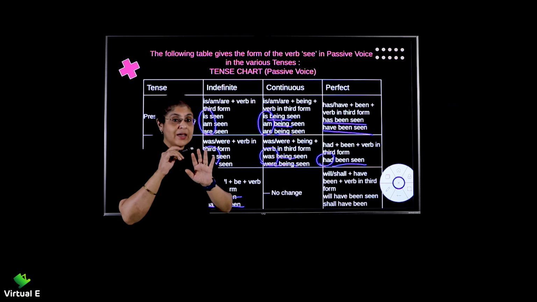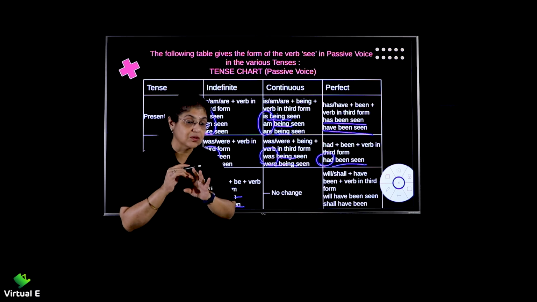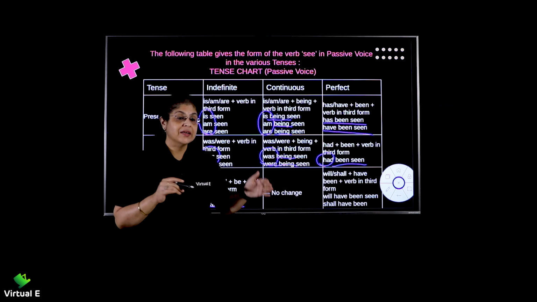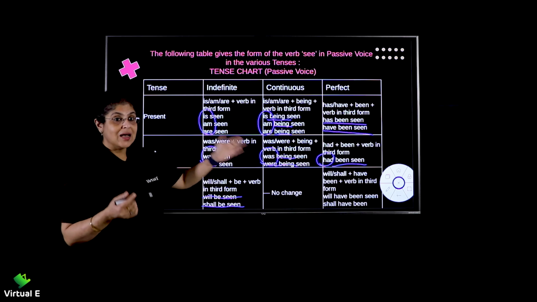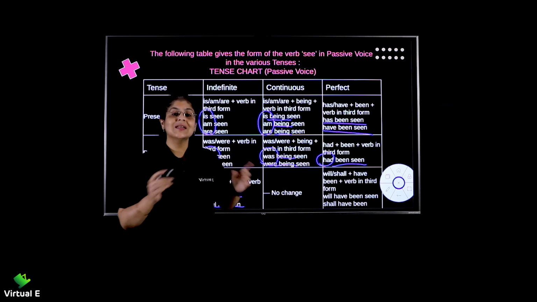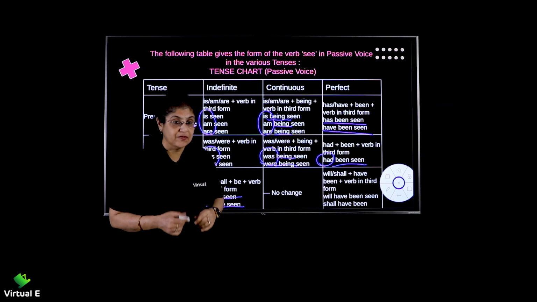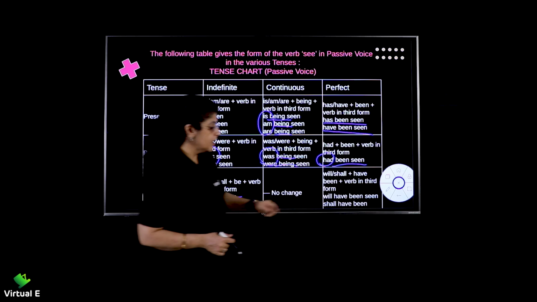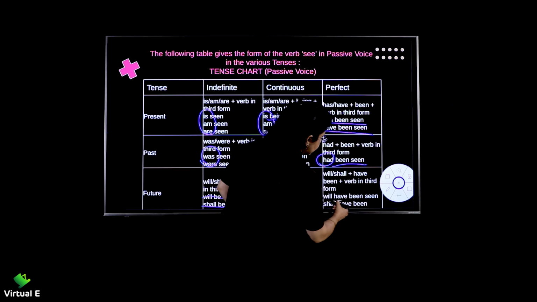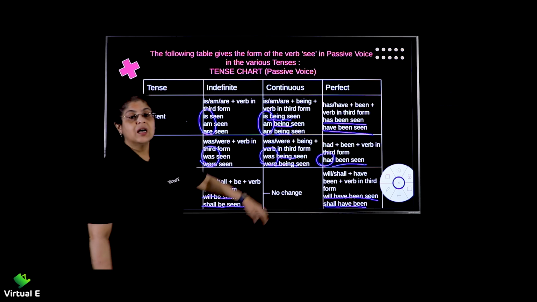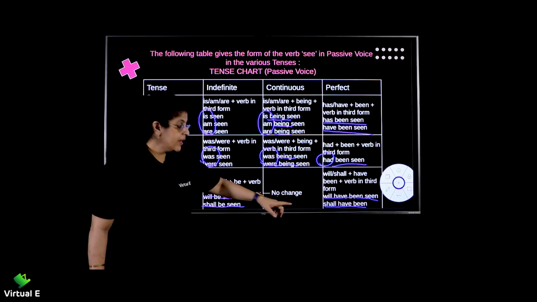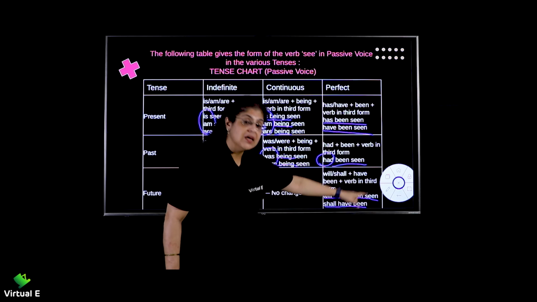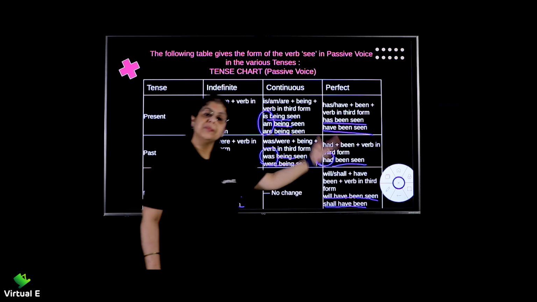Now I will have read a novel. Again, I got my subject, my verb, my object. Now I need the tense of the verb. Will have read: will is future, have is perfect. So that sentence is future perfect. So, I will have read a novel becomes: A novel will have been read by me.